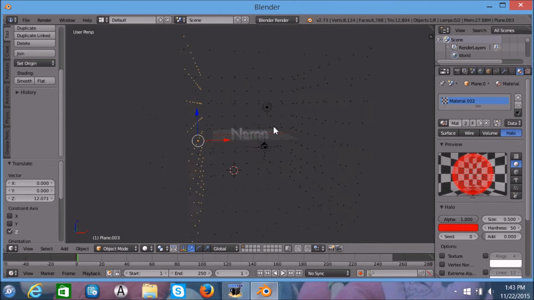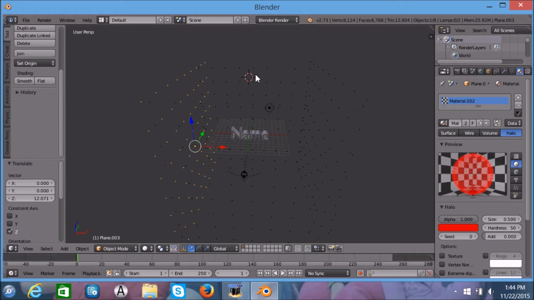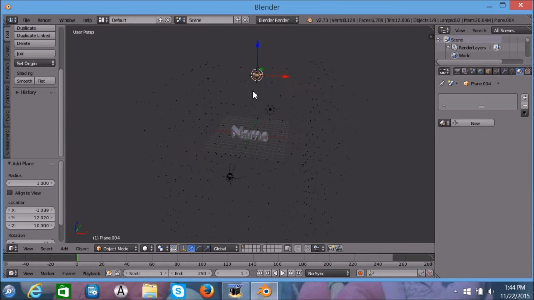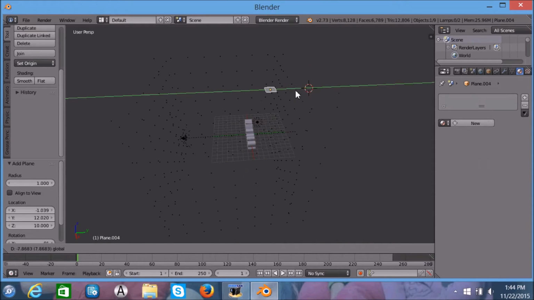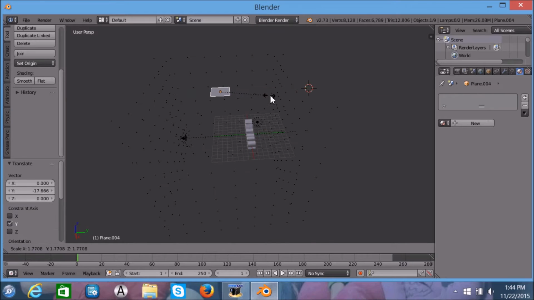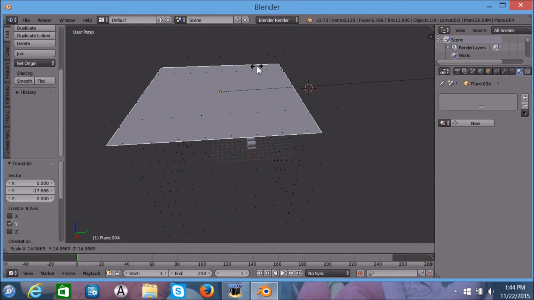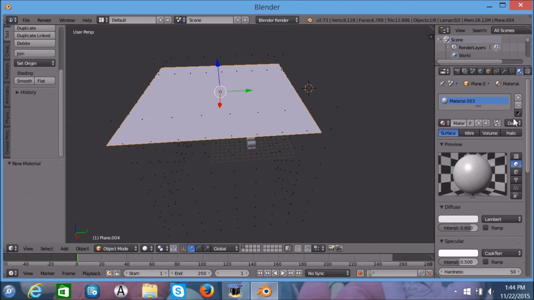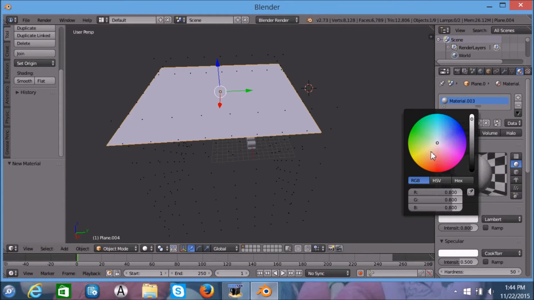And then you want something on the top. Shift A, Mesh Plane, just like always. Leave it like it is. Press S to grow it out. And then New, make it red.